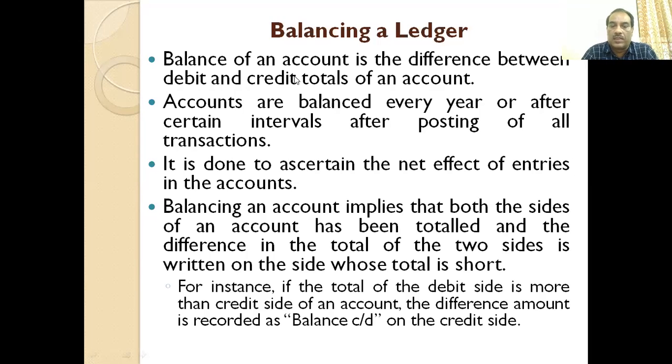For instance, if the total of the debit side is more than the credit side of an account, the difference amount is recorded as balance c/d on the credit side, right? If there is shortage, this is the example. Please read this example carefully. If the total of the debit side is more than the credit side, means debit is exceeding and credit side is short, the difference amount is recorded as balance c/d on the credit side. So at the last, we write balance c/d, followed by 5,000 on the credit side, because credit side is short.